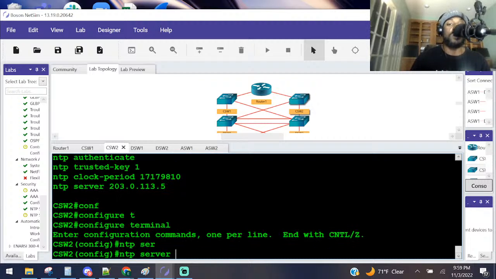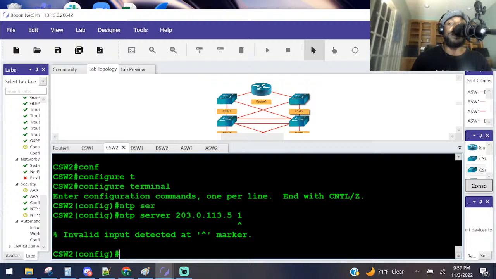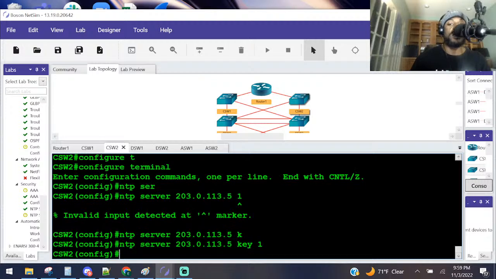NTP server 203.0.113.5, key of 1. Oh, my bad. You've got to put the keyword key 1. And then, y'all got any questions so far? I hope I didn't lose you guys. I know it gets a little confusing with the key and the trusted key and all this other stuff, but this is how they set it up. You should modify it so that it uses an authentication key of 1, which we did. On CSW2, display the associations. Is the clock still synchronized?